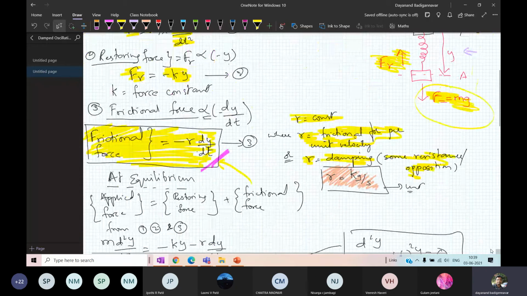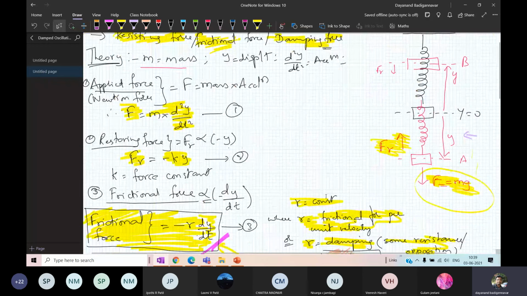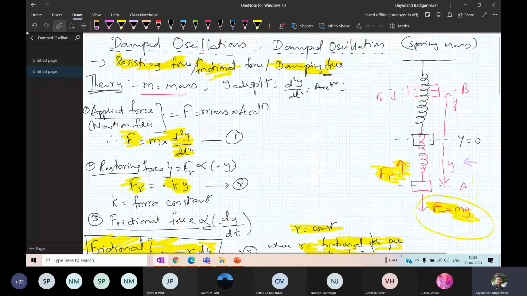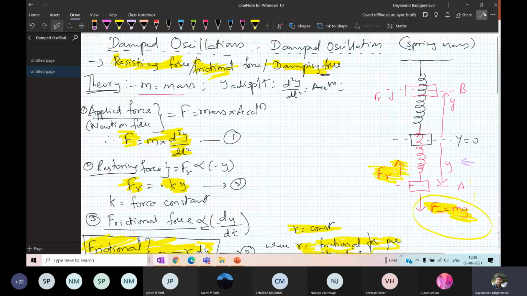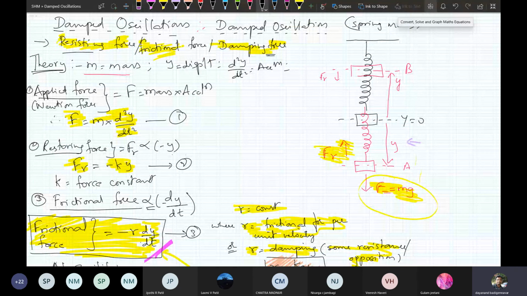You have to derive this damped oscillation. Again, I will discuss what damped oscillation is. In damped oscillations, you have some frictional force present, the frictional force or damping force. So I have taken a spring mass system. Again, I am telling you students, it is not necessary to take a spring mass system.